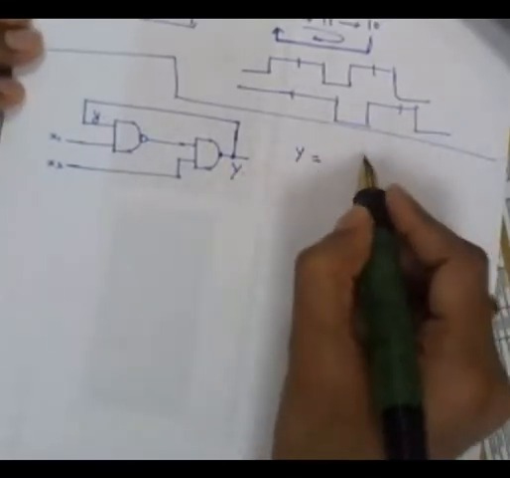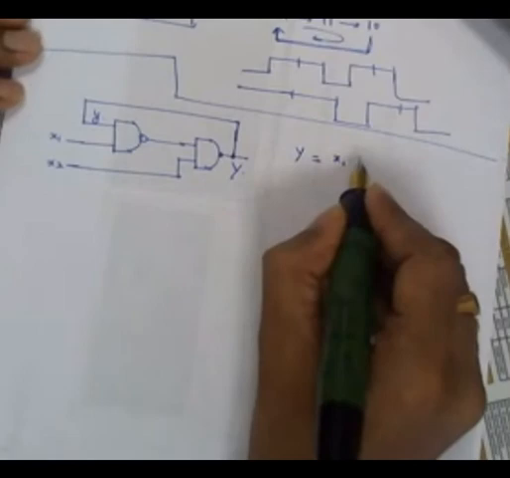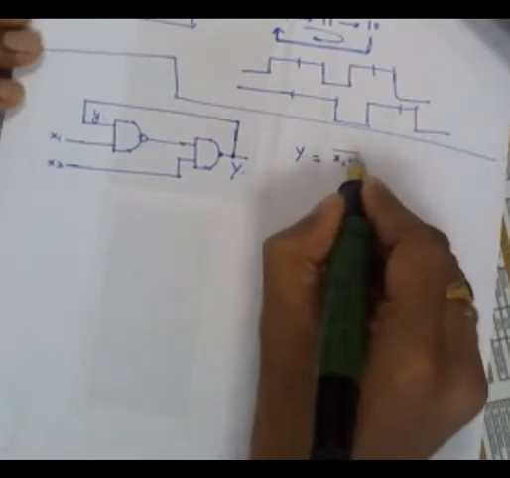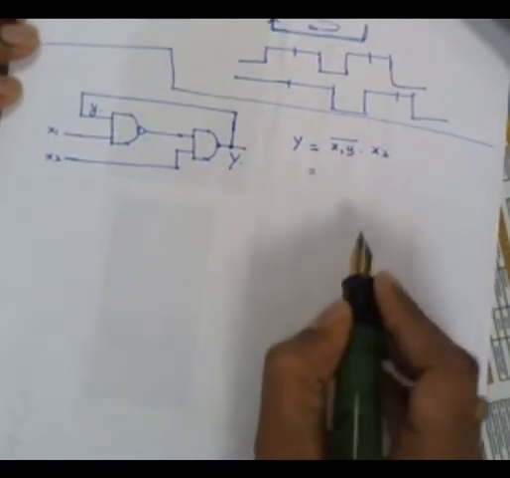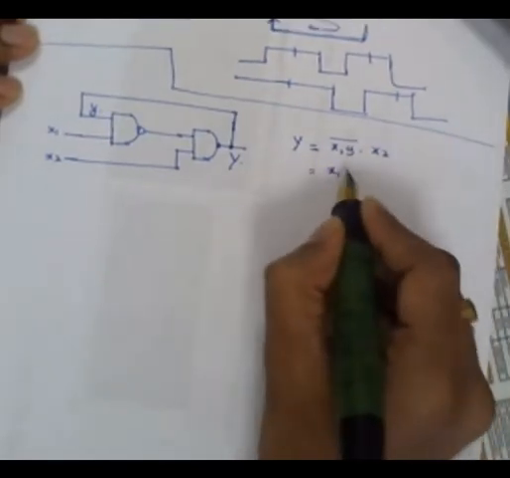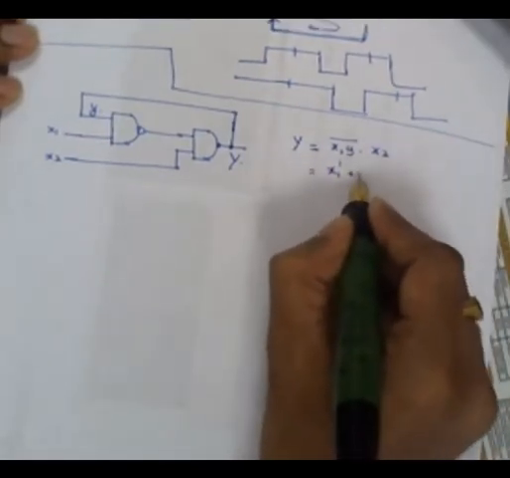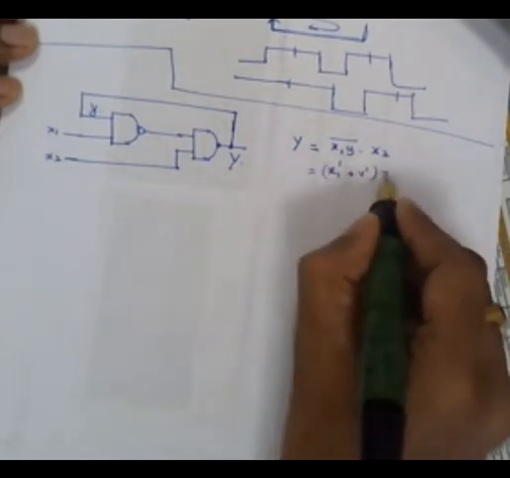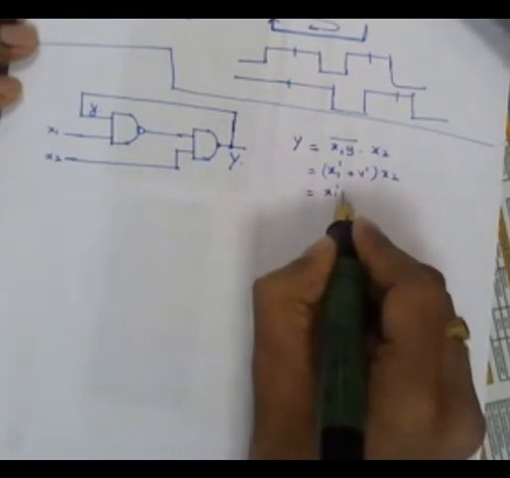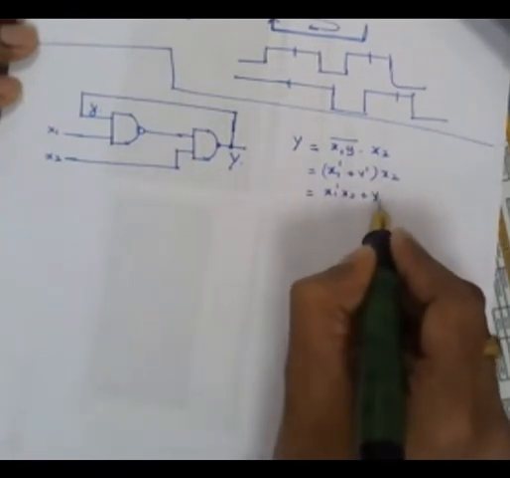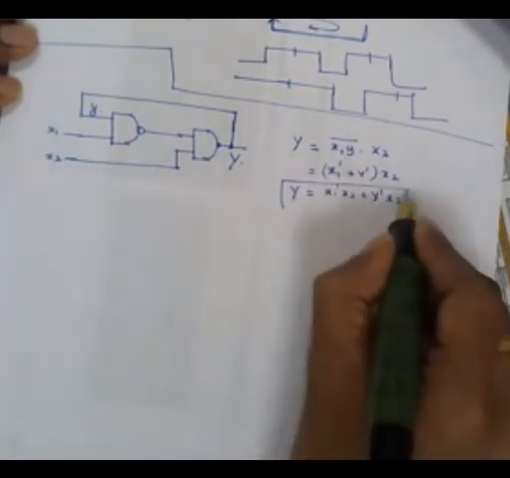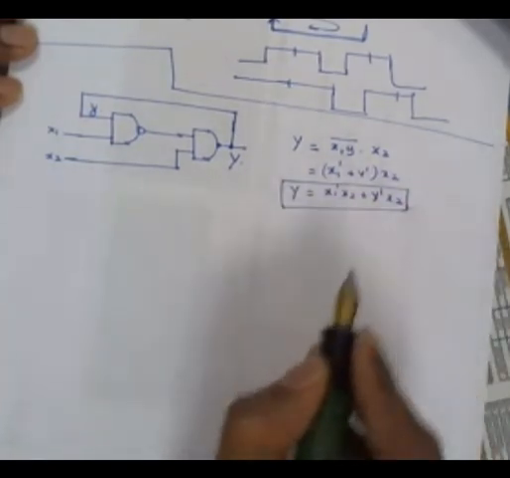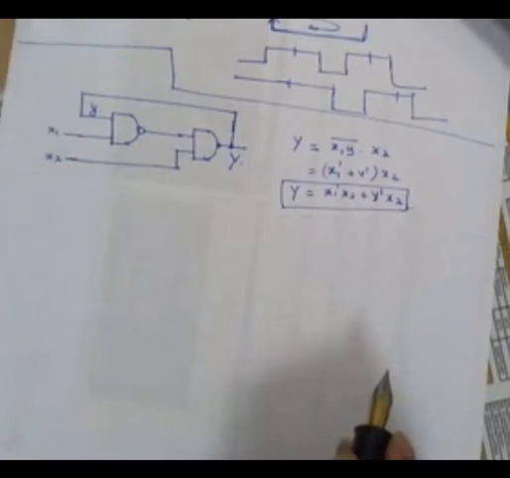Capital Y is x1 y whole complemented, into x2. If you simplify this, x1 dash plus y dash into x2, that is equal to x1 dash x2 plus small y dash x2. Capital Y is equal to this now, right?